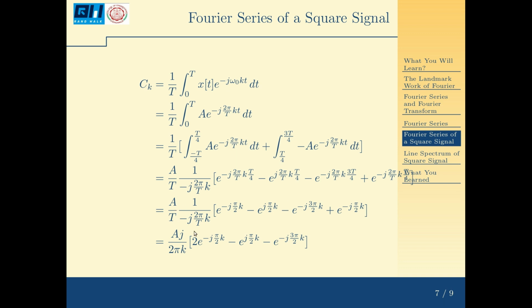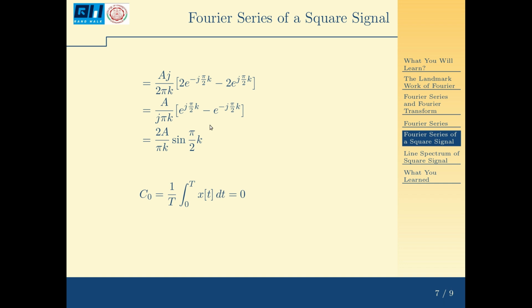Now it becomes A by T, this T will be cancelled, it becomes Aj by 2 pi k into this, which becomes e raised to minus j pi k by 2 minus e raised to plus j pi k by 2 minus e raised to minus j 3 pi k by 2, and this is e raised to minus j pi k by 2. So I have 2 of this e raised to minus j pi k by 2, so this becomes 2 e raised to minus j pi k by 2 minus e raised to j pi k by 2 minus e raised to minus j 3 pi k by 2, all multiplied by Aj by 2 pi k.